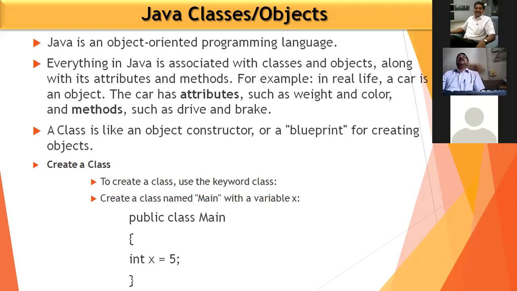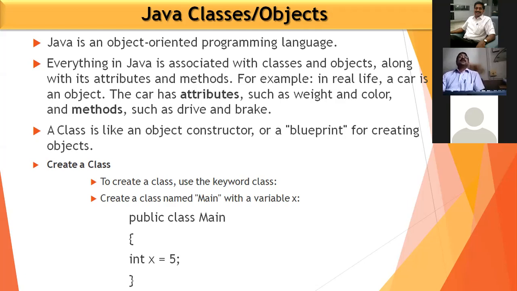Maybe its weight, it is a lightweight vehicle. It has a different color, a different height, different length and breadth. Maybe driving things are different. And inside, how many people can sit in the car is also different. So those are the attributes of that object, that is the car.